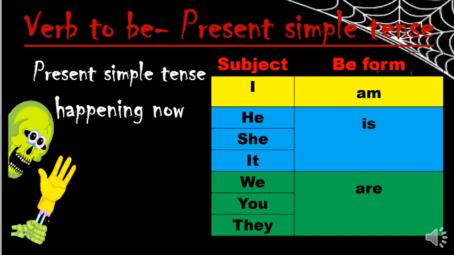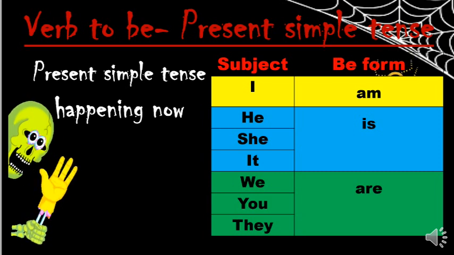Subject. So we have here subject and be form. Okay. You should know this very well in order to write the correct auxiliary verbs. So first I will read the subject for you and the verb to be form. If it is an I, you should always use am. Like I am writing. I am singing.